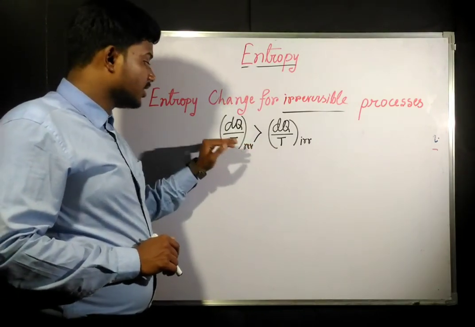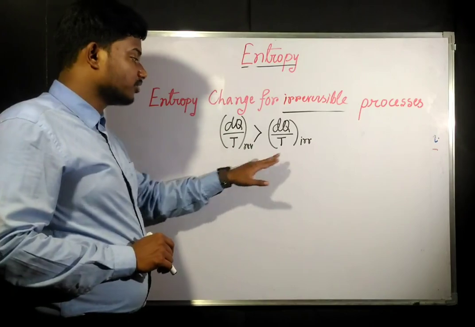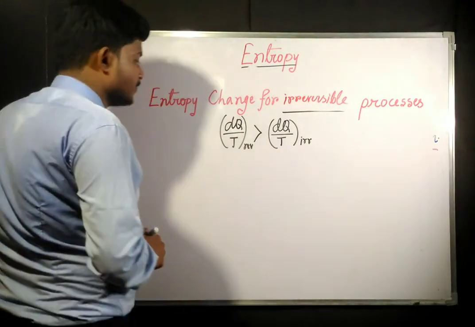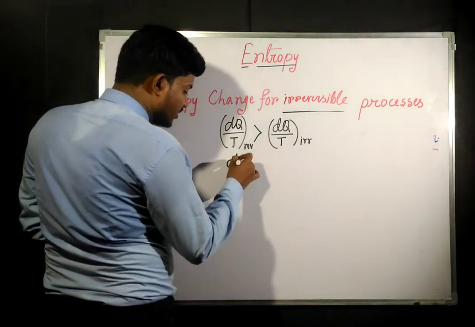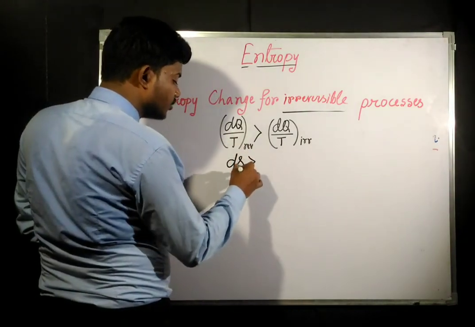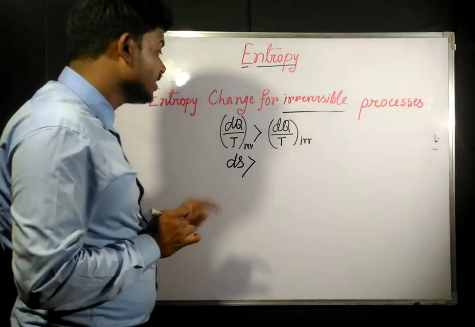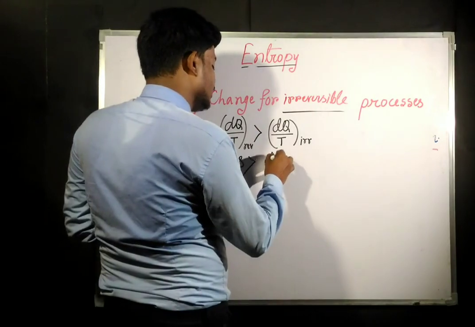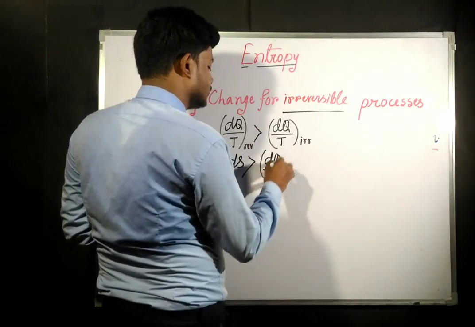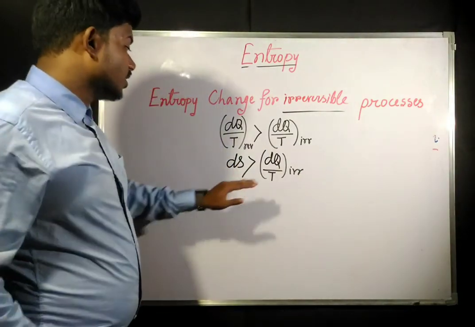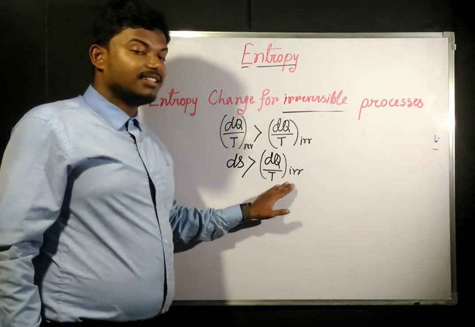Any dq by T term for a reversible process is always greater than the corresponding term in an irreversible process. We have also said that this was the entropy change, since this was the same for all the reversible processes and only dependent on the endpoints. Now we can write this down, which means this is always greater than this one.